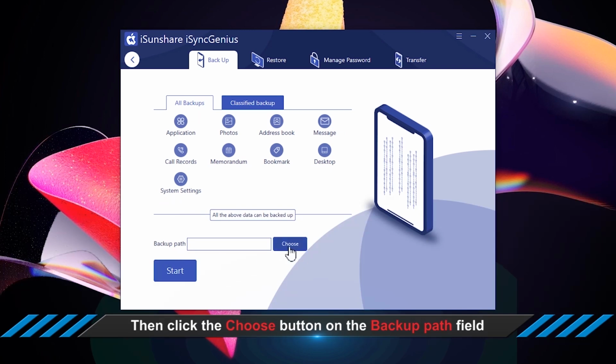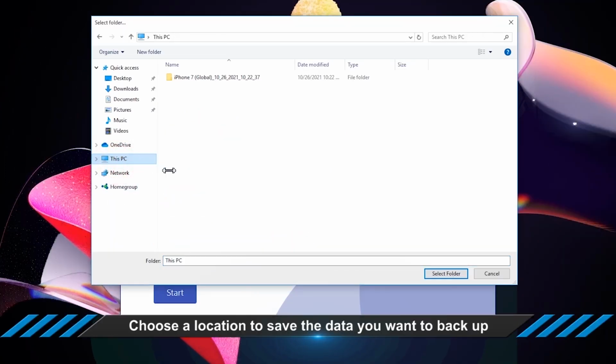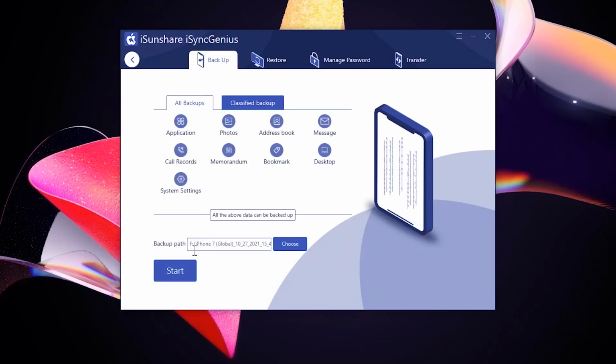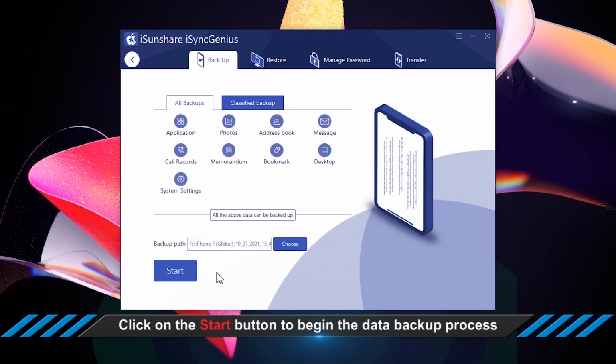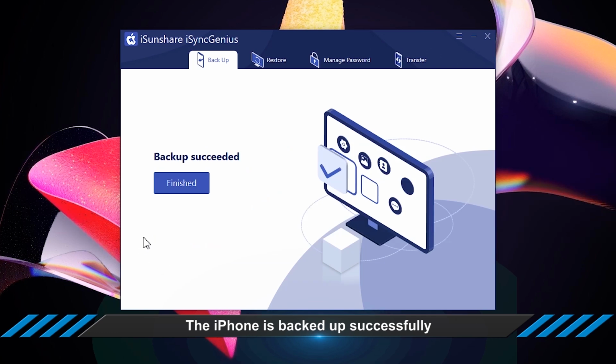After that, set the backup path. Click the Choose button to choose a folder on your computer to backup iPhone data. Now click the Start button. Minutes later, the iPhone is successfully backed up.